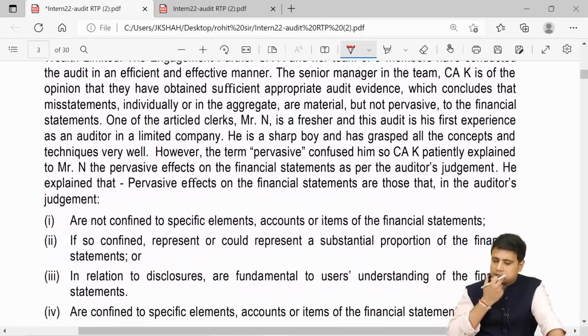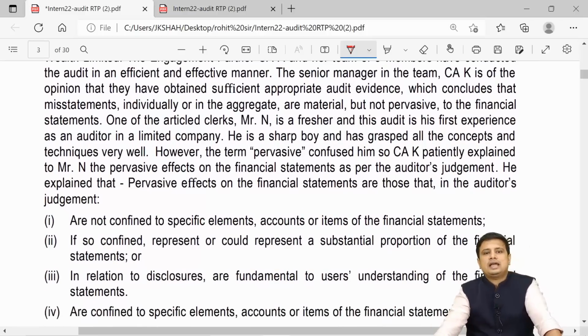Engagement partner CA and her team of 8 members have conducted the audit in an efficient and effective manner. The senior manager in the team, CAK, is of the opinion that they have obtained sufficient and appropriate evidence, which concludes that the misstatements individually or in aggregate are material but not pervasive to the financial statement. One of the article clerks, Mr. N, is a fresher, and this audit is his first experience as an auditor in a limited company. He is a sharp boy and has grasped all the concepts and techniques very well.